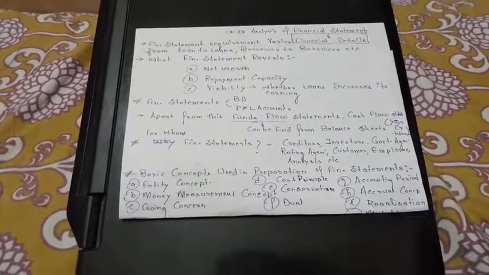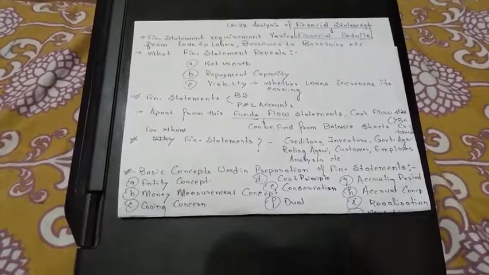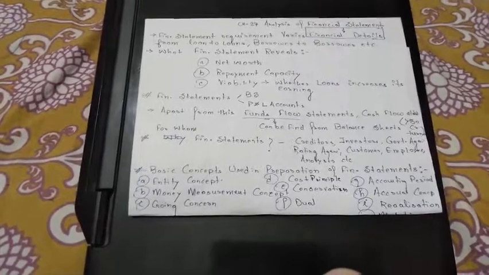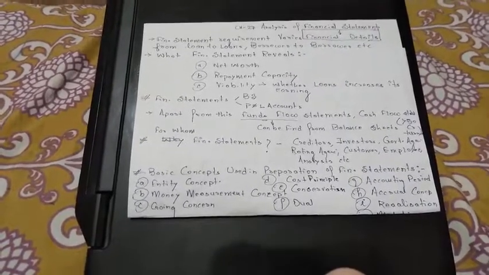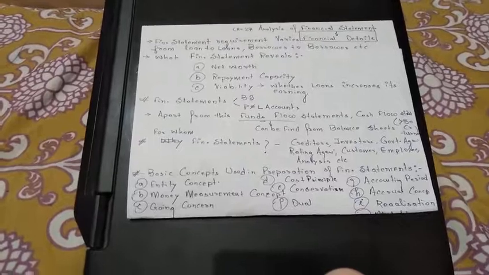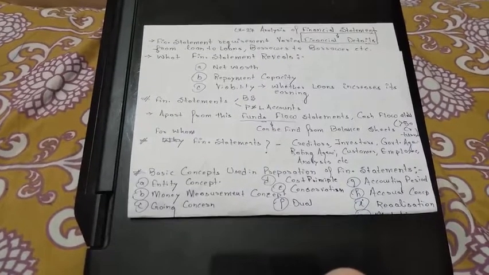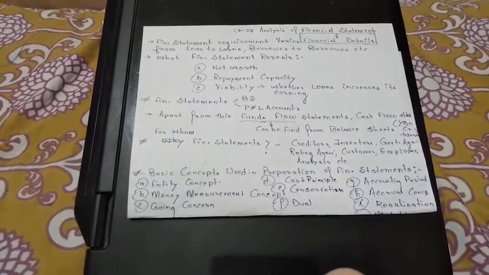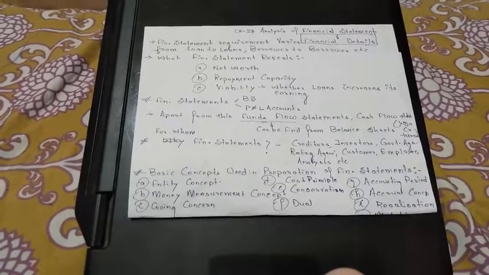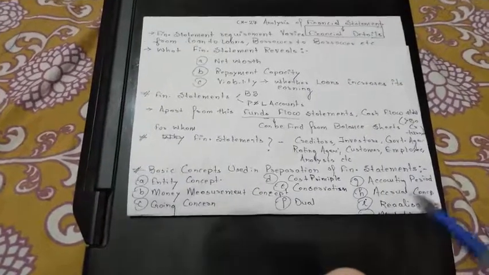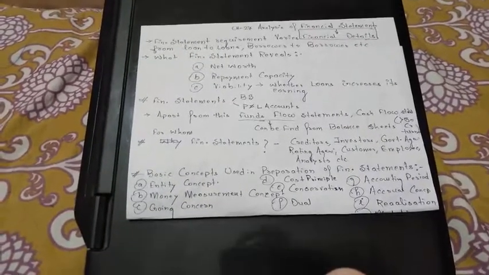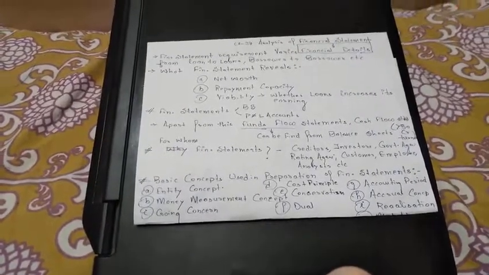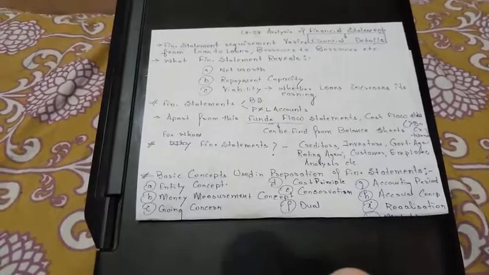Next, accrual concept. For example, you have done a transaction: you purchase some goods and the goods get delivered, but you are told to pay the due amount after 3 months. You should still write it in the balance sheet or accountancy on the date on which you purchased. That is the accrual concept. It doesn't matter when the money will come or when you will give it in future. If the goods come, then you have to write it into your accountancy book.